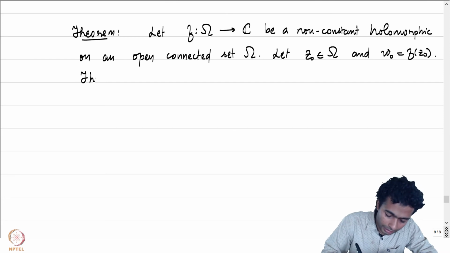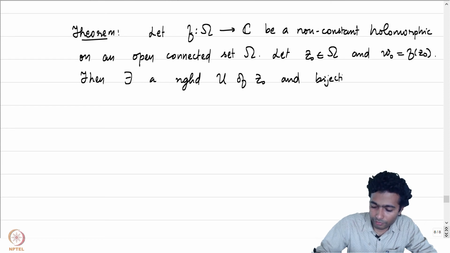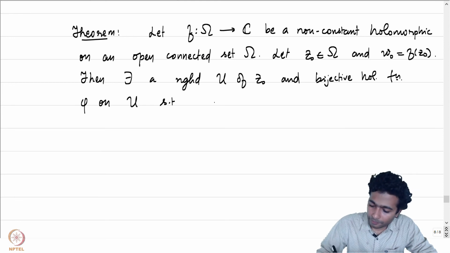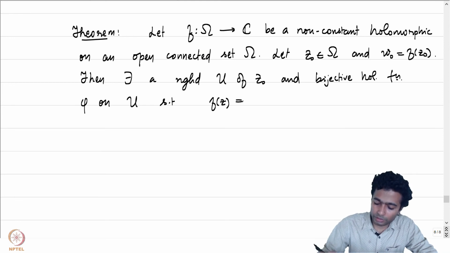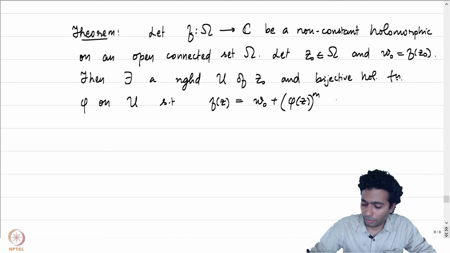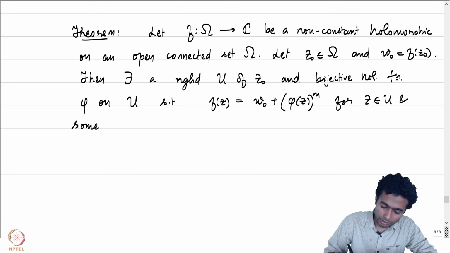The conclusion is that then there exists a neighborhood U of z naught and a bijective holomorphic function phi on U such that f of z is equal to w naught plus phi of z to the power m for z in U and some integer m greater than 0.